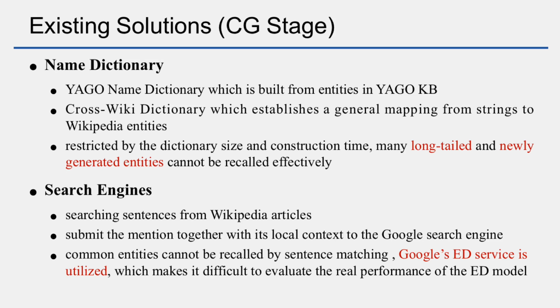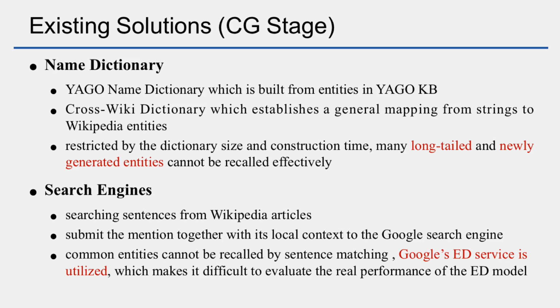The former dictionary is built from entities in the Yago knowledge base, while the latter established a general mapping from strings to Wikipedia entities. However, restricted by dictionary size and construction time, many long-tailed and newly generated entities cannot be recalled effectively. To extend the semantics of the mention, some entity linking systems try to retrieve candidate entities by using web search engines. Someone generates candidates by searching sentences from Wikipedia articles and directly using the human annotated entities as the candidates.